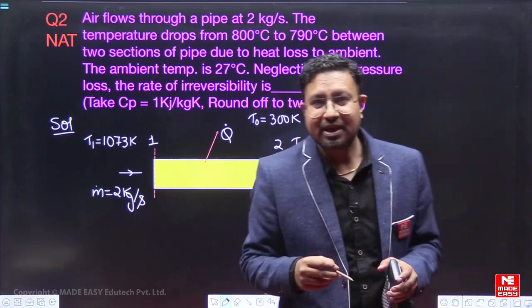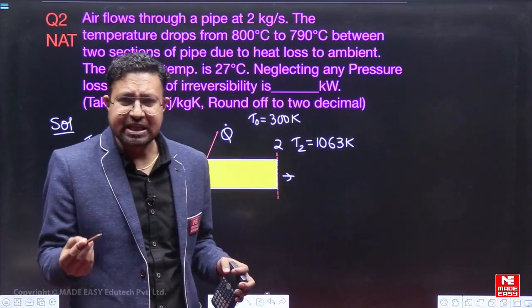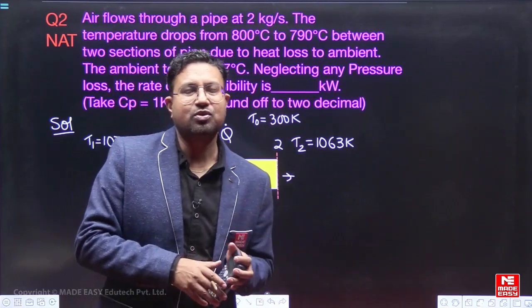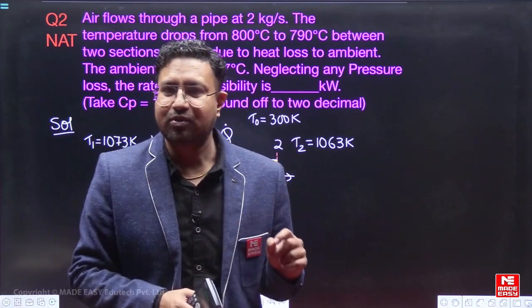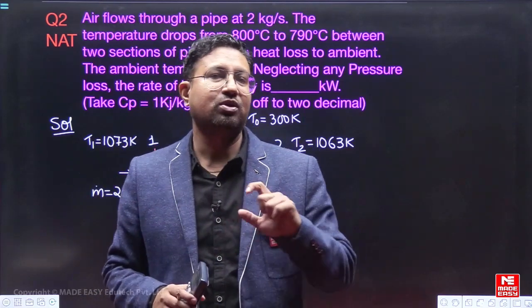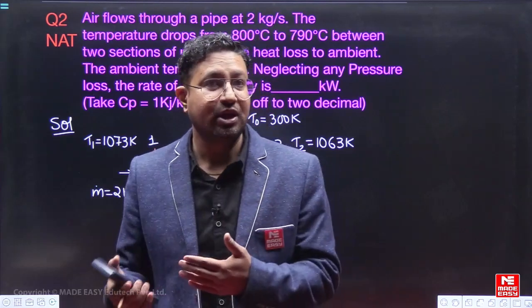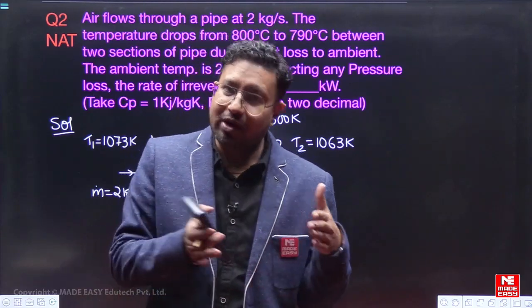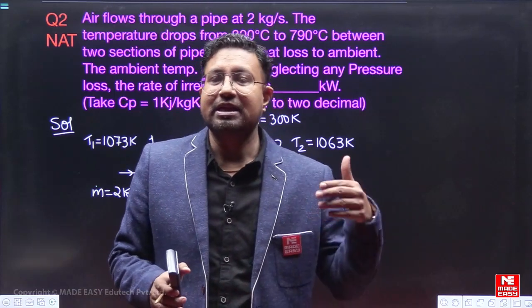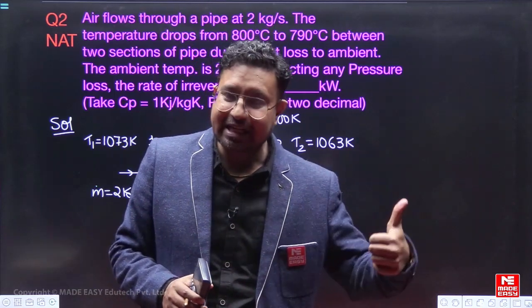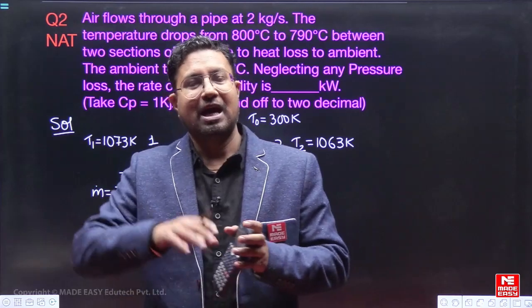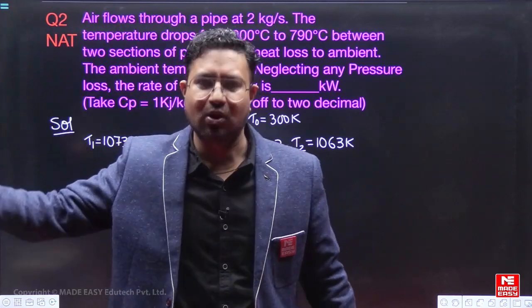Now, for finding out the irreversibility, what we have to find out is the total entropy generation that is taking place, or the entropy change of the universe. For the entropy change of the universe, there will be the entropy change of the air that is flowing through the pipe, and the entropy change of the surrounding, right?